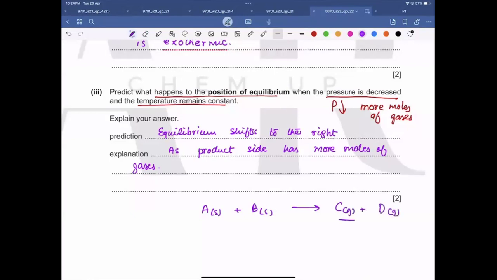In this case, the right side is considered to have more moles of gas, because here we have 1 mole of a gas and here we have 0 moles of a gas. So if we increase the pressure, equilibrium shifts towards the left, because the left side has fewer moles of gas. And if we decrease the pressure, equilibrium shifts towards the right, because the right side has more moles of gas. Is this clear?